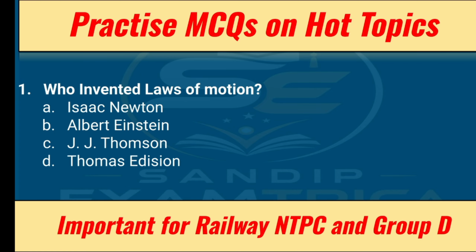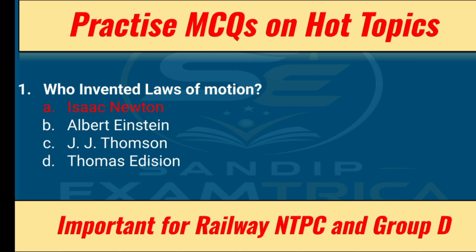Isaac Newton, Albert Einstein, J.J. Thomson, Thomas Edison. The correct answer will be Isaac Newton. Laws of motion. We know Isaac Newton has given three laws of motion, and gravitation also was invented by Isaac Newton. And if we talk about J.J. Thomson, the inventor of electrons, and Thomas Edison is the inventor of bulb.